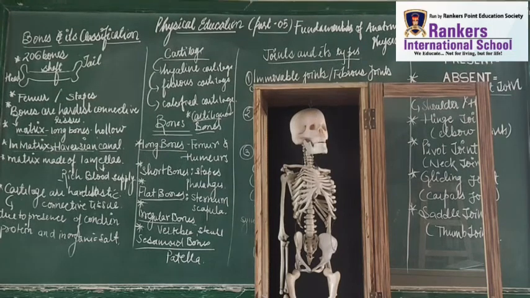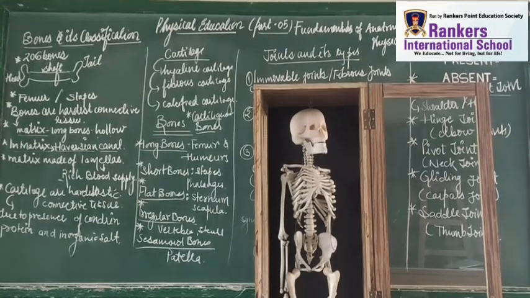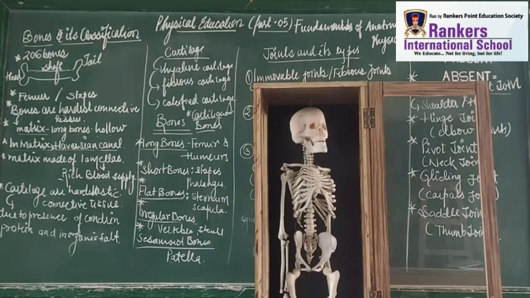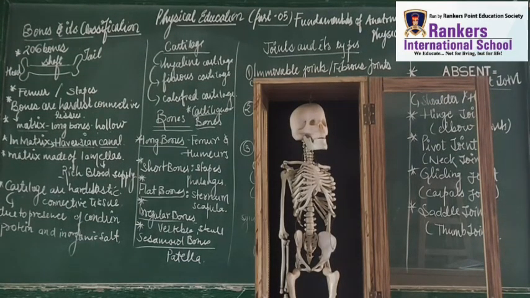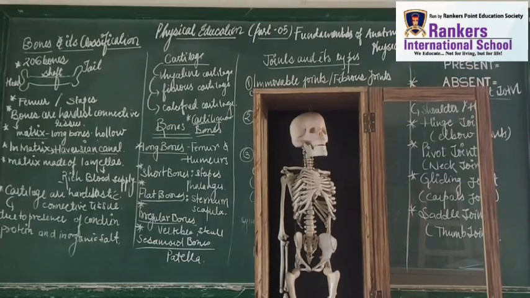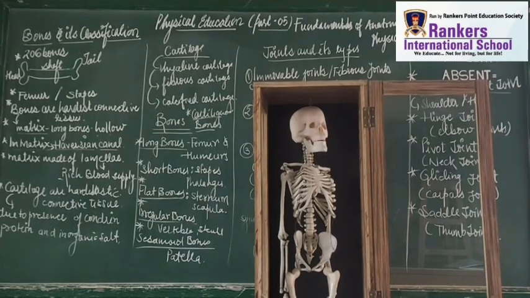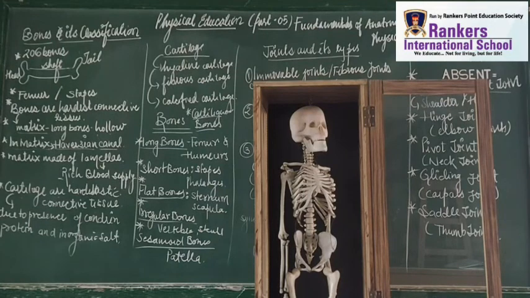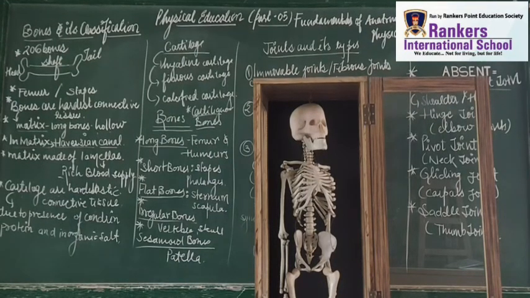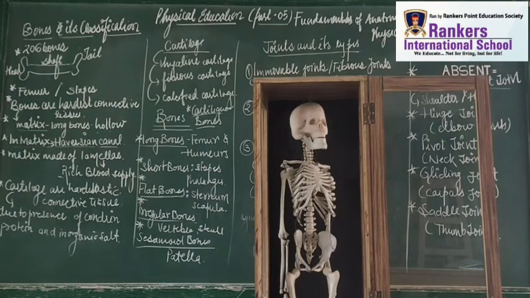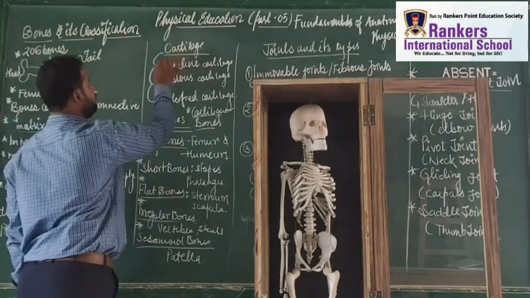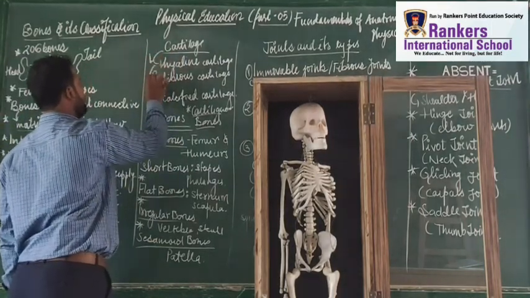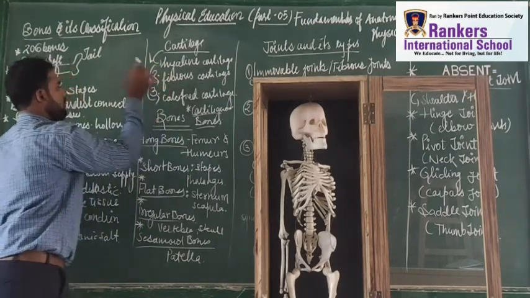Now let's talk about the next thing, which is based on the cartilage and its types. Okay students, let's have a talk about these cartilages, right? Basically, cartilages are of three types. Students, cartilage is basically present in our nose and our ears. These are the cartilaginous bones. These are the three types: this is type number 1, this is type number 2, and this is type number 3.